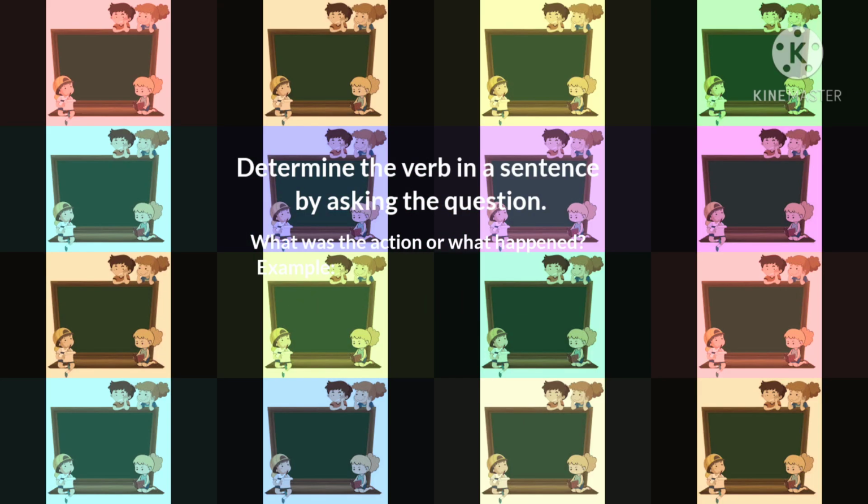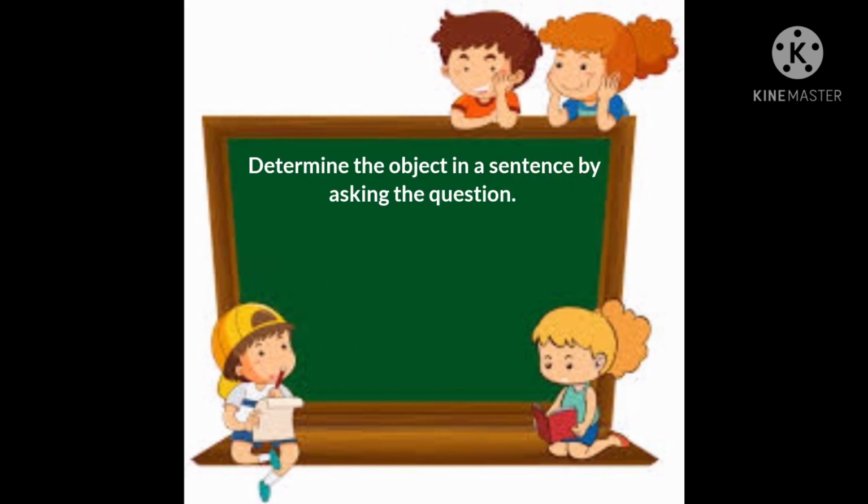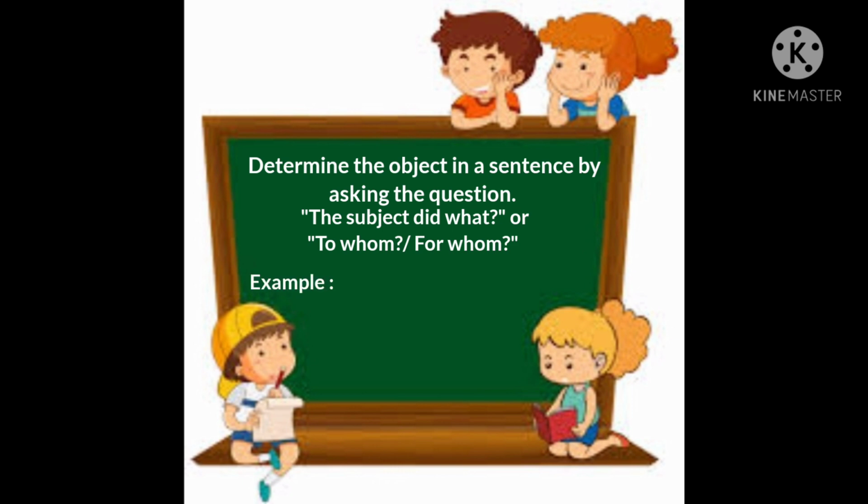Now, let's proceed to the object. It is a person, animal, place, thing, or concept that receives the action. Determine the object in a sentence by asking the question, the subject did what, or to whom, or for whom. For example, I like mango float. So, what did he like? Mango float. So, mango float is the object. The next example, Madeline eats apple. So, what did Madeline eat? An apple. Then, apple there is an object.